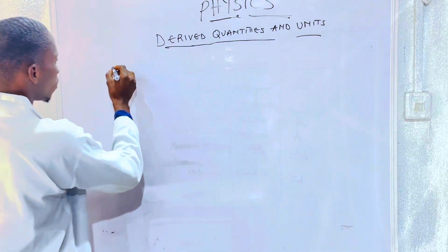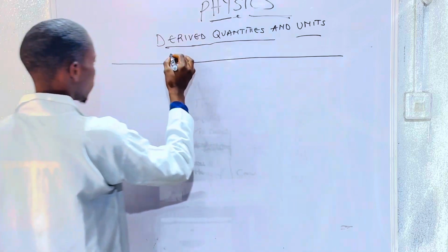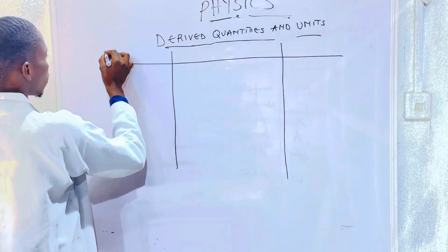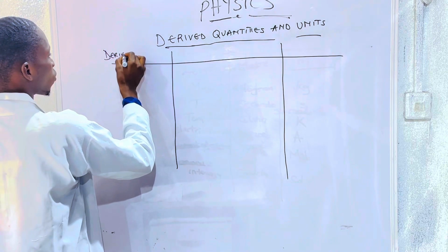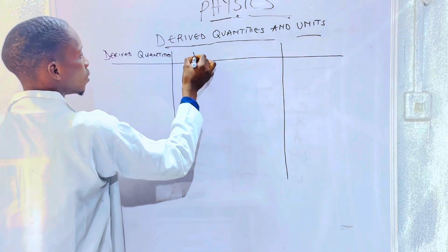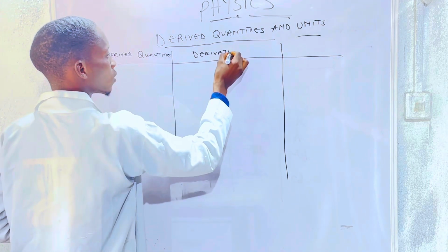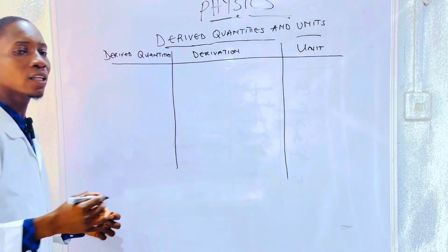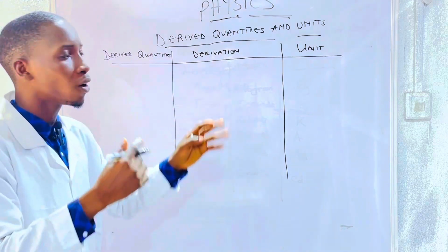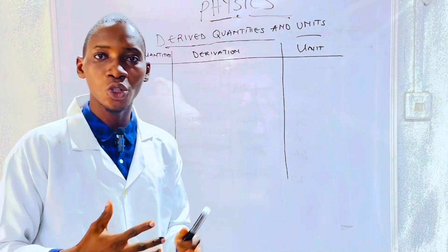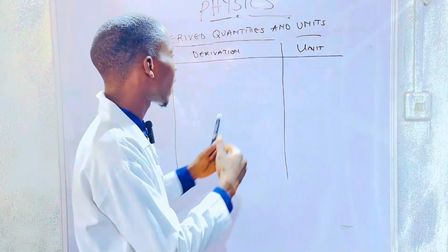Now, let's quickly look at derived quantities, their derivation and units. Today I'll be explaining the derived quantities, how they are derived, and how we can get their units. All students are expected to calculate and derive each unit for the derived quantities.